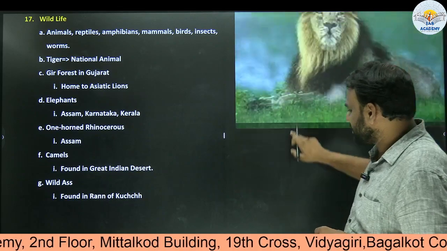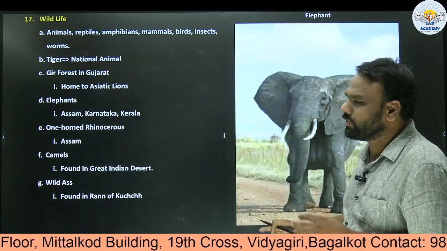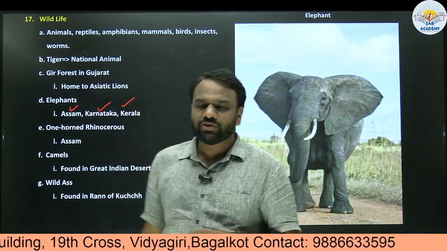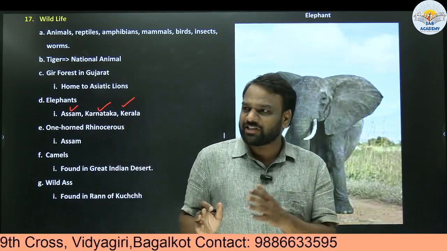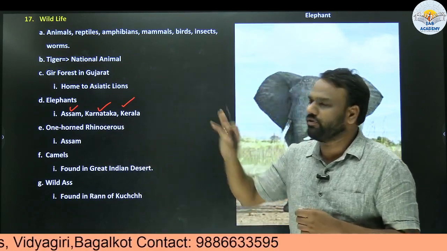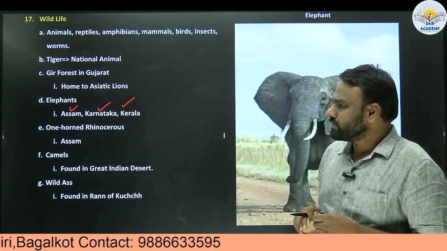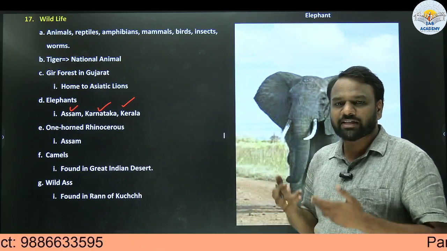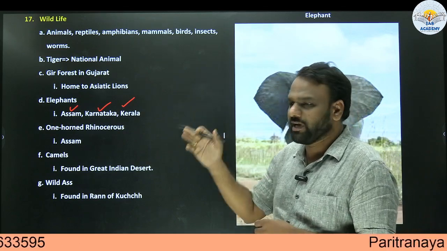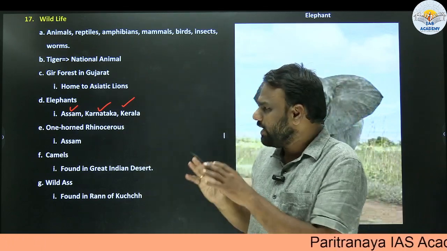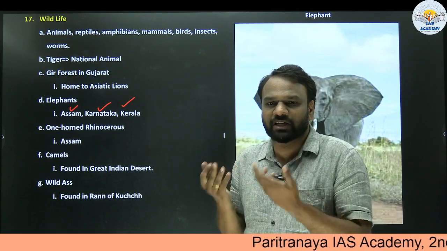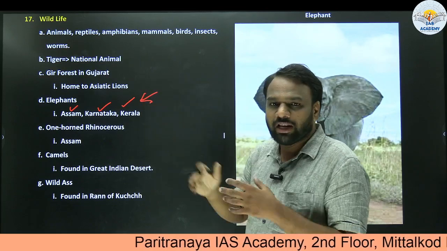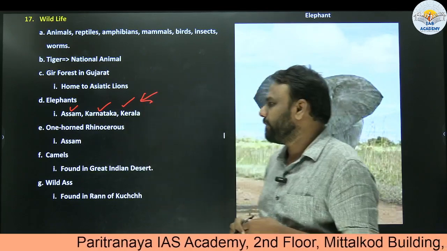Next, elephants. Elephants are spread across multiple states, but here we have written about the top 3 states, that is Assam, Kerala and Karnataka. Out of curiosity, you have to ask yourself which state has the highest number of elephants. Similarly, you should do it for lions and tigers. Take it as an exercise and find out among Assam, Karnataka and Kerala which one has the highest number of elephants. A question on this has already been asked in 2020. So apart from just plain reading, we need to have that general curiosity, and that curiosity-driven extra information has to be added in order to align ourselves with the demand of the examination.